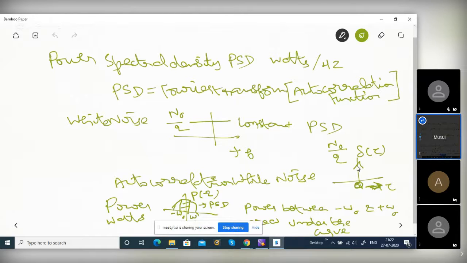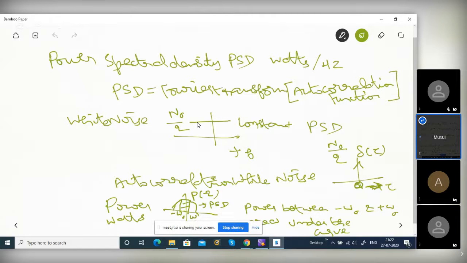But if you take the Fourier transform of an impulse, what will it be? It will be constant, right? I'll teach it separately one day. But the Fourier transform of an impulse is constant. The Fourier transform of a constant is an impulse. What is a constant in the time domain?